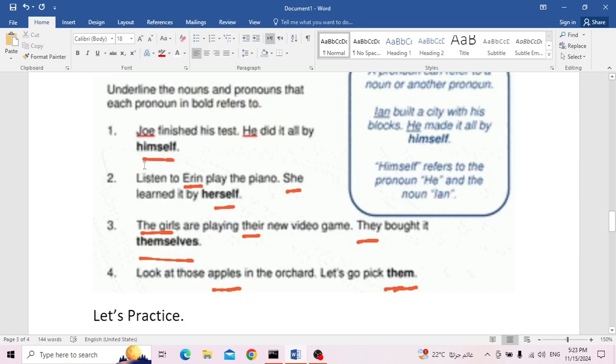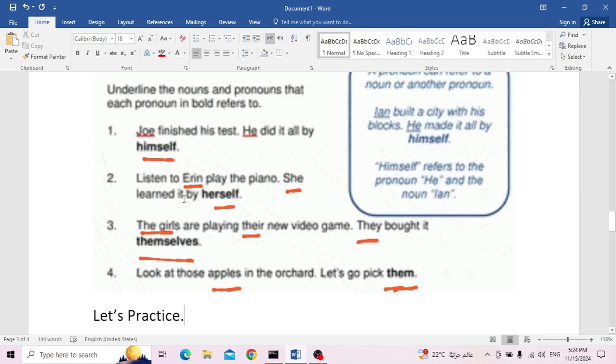Let's move to example number 2. Listen to Erin play the piano. She learned it by herself. About whom am I talking? I'm talking about Erin. I have "she." Who is she? She is the pronoun that refers to Erin. She is female and singular, so she is the best pronoun that can replace it. She learned it by herself. Even herself here refers to Erin.